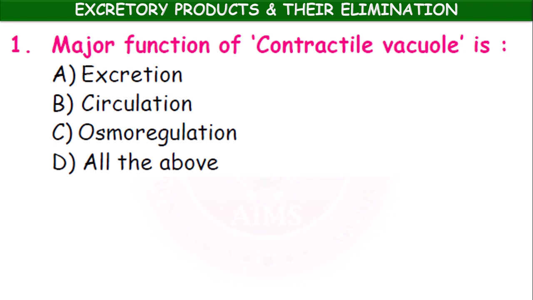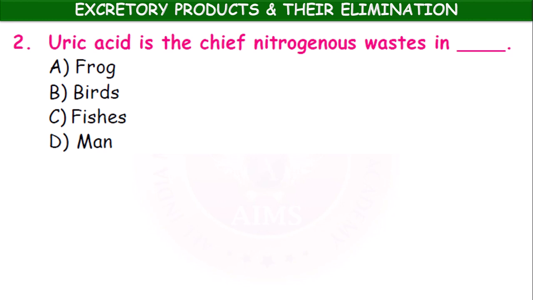What is the major function of contractile vacuole? Excretion, circulation, osmoregulation, all the above. The answer is osmoregulation, regulation of the percentage of water in the body. Contractile vacuole is present in freshwater protozoans like amoeba, paramecium, euglena. Question 2. Uric acid is the chief nitrogenous waste in frog, birds, fishes, man. So uricotelic: birds and reptiles.